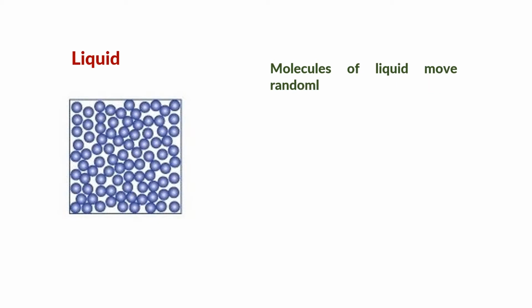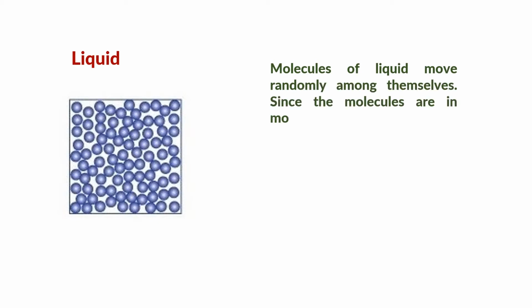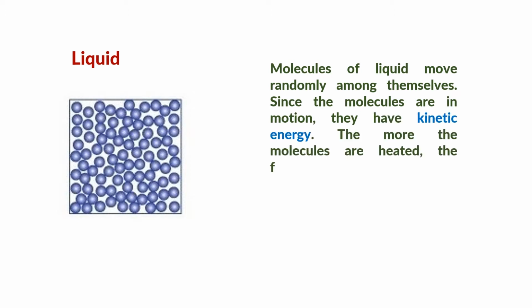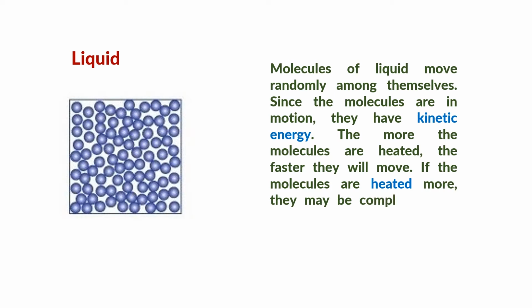Molecules of liquid move randomly among themselves. Since the molecules are in motion, they have kinetic energy. The more the molecules are heated, the faster they will move. If the molecules are heated more, they may be completely free from their intermolecular forces.